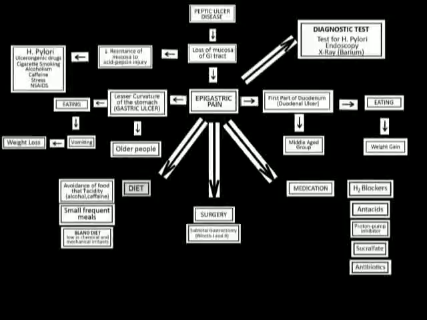For surgical management of peptic ulcer disease, we have subtotal gastrectomy, which includes Billroth 1 and Billroth 2. Billroth 1 is gastroduodenostomy and Billroth 2 is gastrojejunostomy. Total gastrectomy is the removal of the entire stomach. Antrectomy is the removal of the lower portion of the stomach.